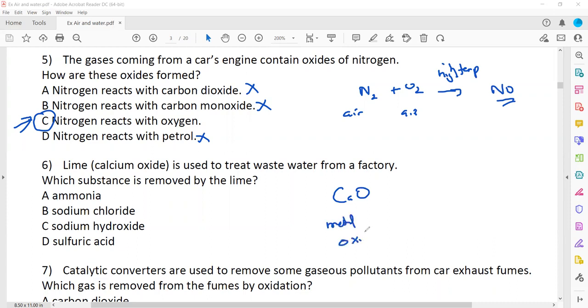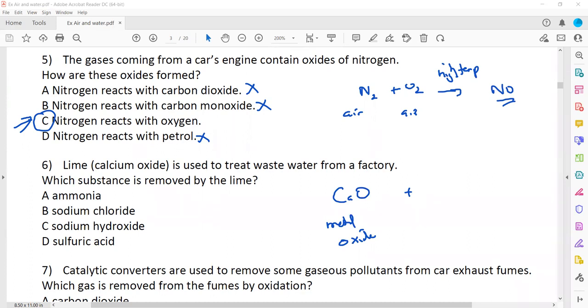So metal oxide can react with what? It can react with, as we discussed in the salt topic, acid, alkali and salt. A metal oxide can be basic or it can be amphoteric. But there are three amphoteric examples you have to learn: zinc, lead and aluminium.